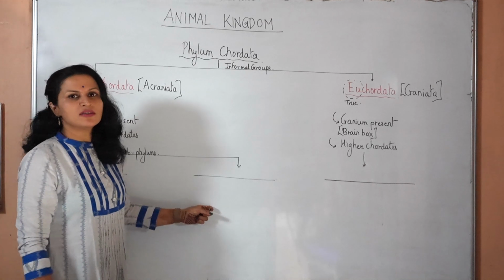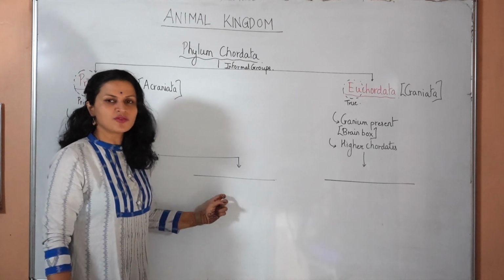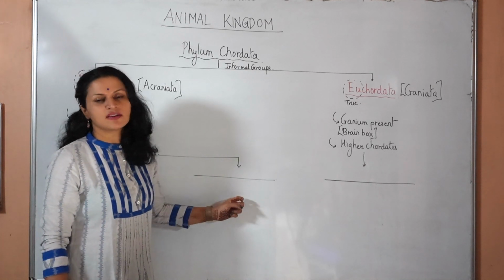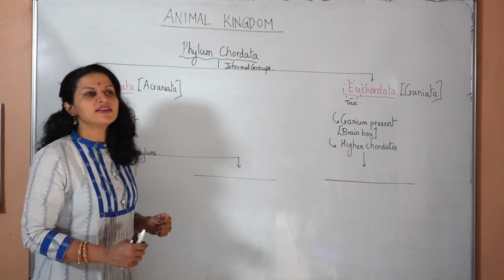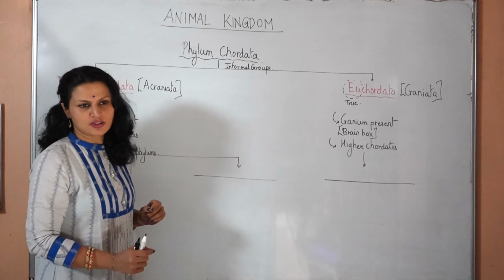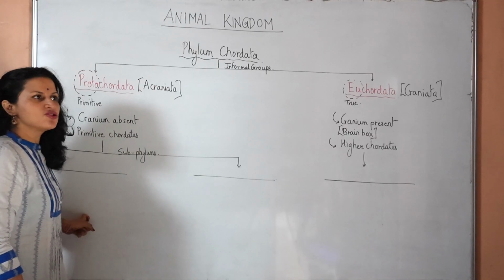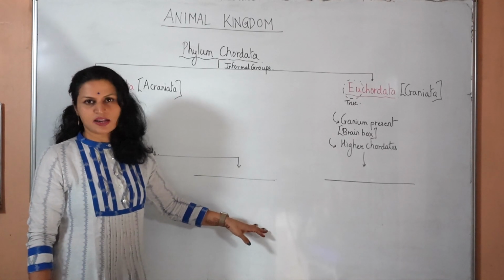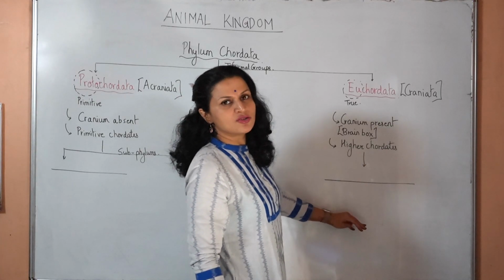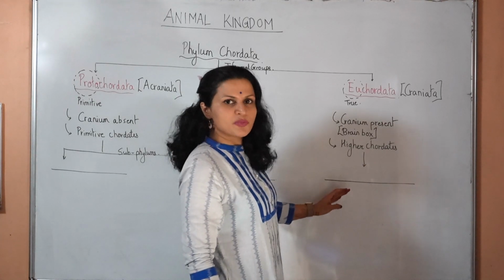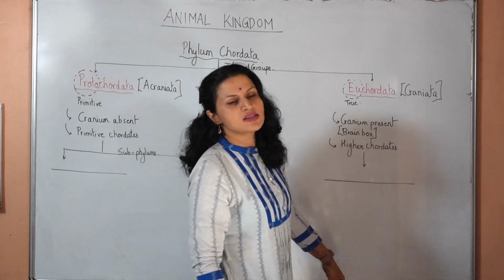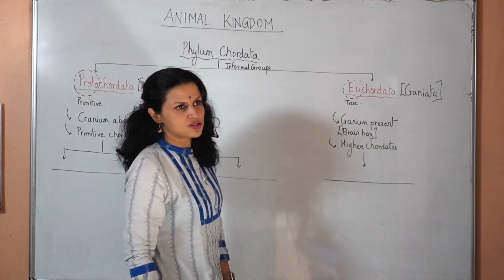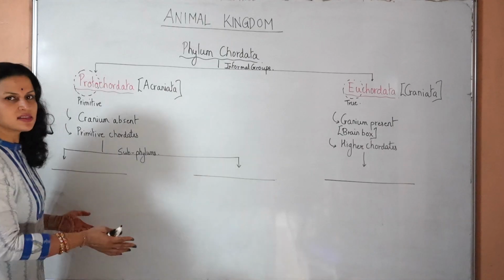Whereas in the second one, the notochord remains as notochord only throughout the life cycle of the organism, and it is present from head to tail region. Over here it was present only in the tail region, over here it is present from head to tail region, and it is persistent throughout its life. And in this particular subphylum, the notochord is present and it gets replaced as vertebral column in the adult stages. Okay, so follow the difference between the three subphylums.